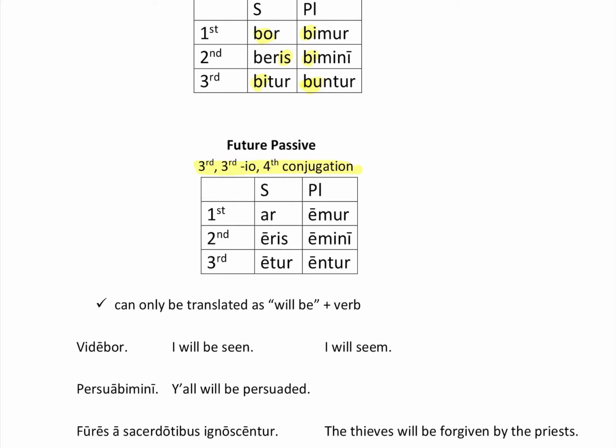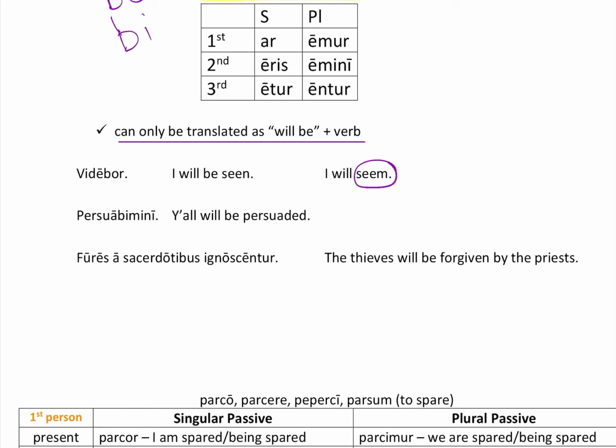And you remember about video, the special thing that we added last week is you can do the word seem. In the passive, I will be seen, or I will seem, and then you'd add angry or frustrated or joyful, that kind of thing. So seem and seen. And then persuadebimini, y'all will be persuaded. So the only thing that you can translate is will be plus the verb. And even though it has an ed on it, that does not make it a perfect verb, right? It just makes it good English grammar.